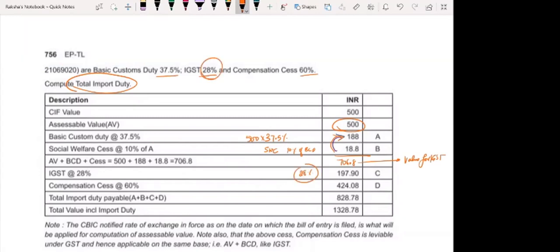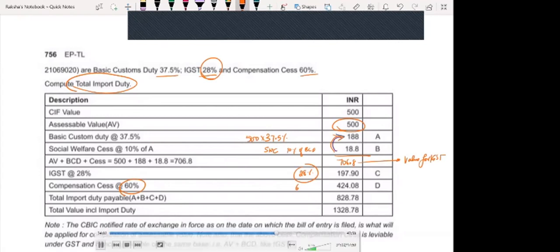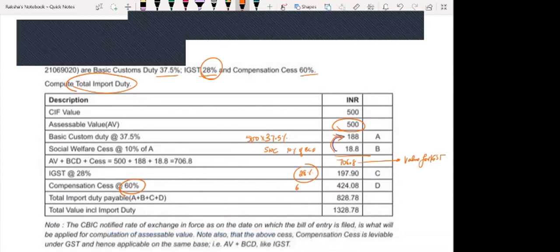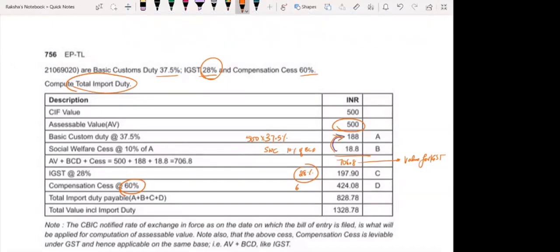Compensation cess can vary for various products. They will give it to you in the question. Usually, nothing in the exam will be asked to assume. Most of the time it will never be asked for you to assume, especially because this is an MCQ paper. Even if you assume, you can't write anywhere, 'this is my assumption.' They will not leave any space for you to assume anything. So here, total import duty. What is the total import duty that you are paying?